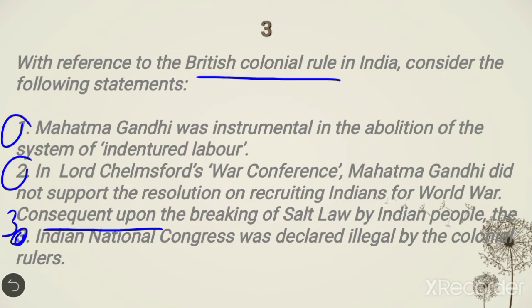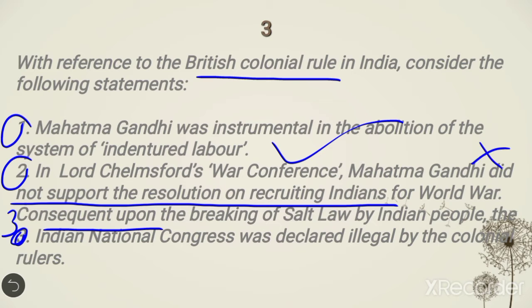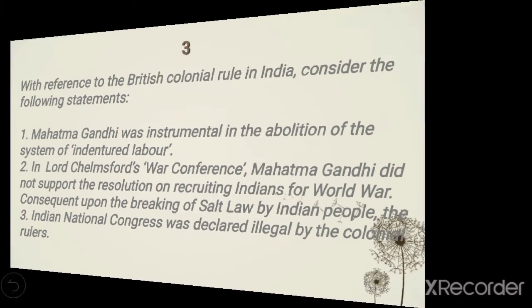So here the first statement, Mahatma Gandhi was instrumental in the abolition of the system of indentured labor, is absolutely correct. In the Chelmsford War Conference, Mahatma Gandhi did not support the resolution on recruiting Indians for World War. This is incorrect. Indian National Congress was declared as illegal by the colonial ruler as a consequence of the salt law breaking. This is also absolutely correct. So 1 and 3 are correct here. Let's see.